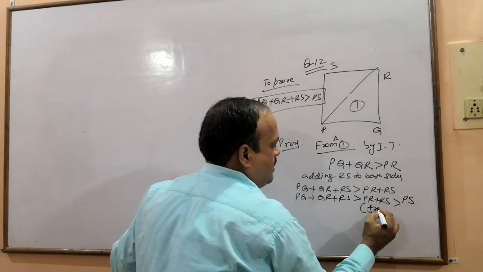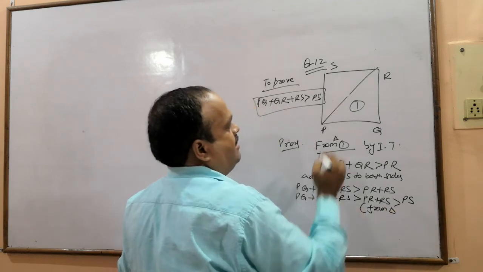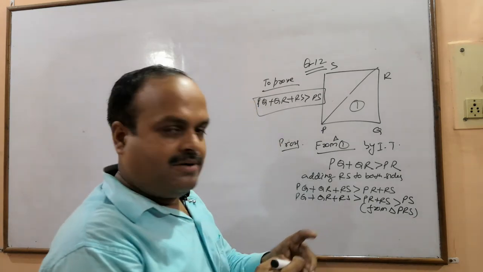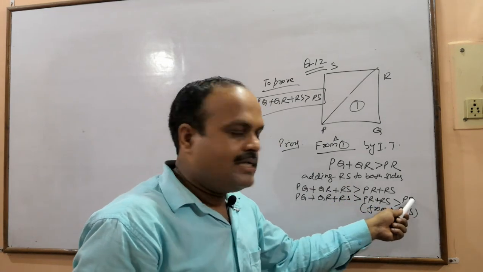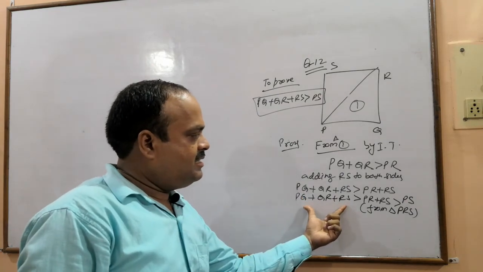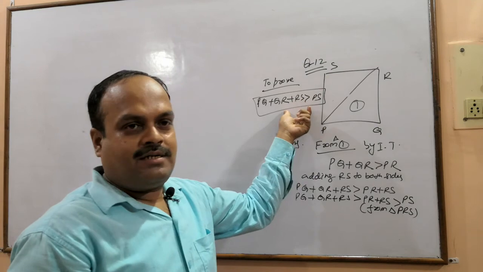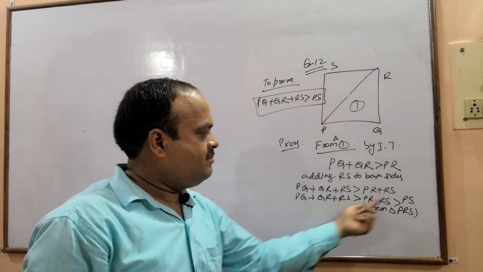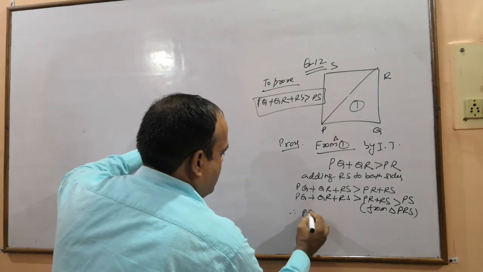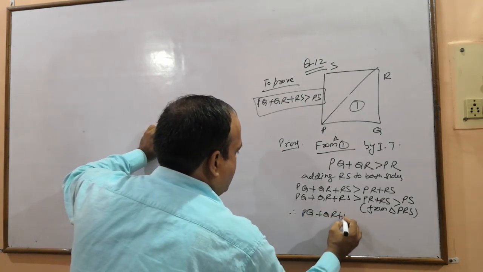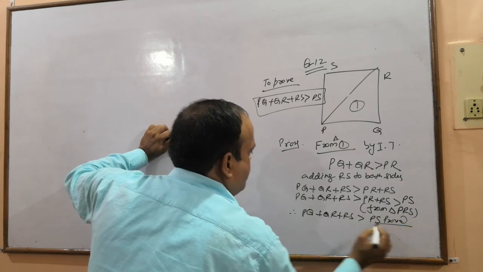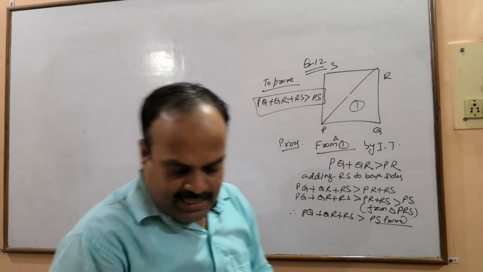And mention here, from triangle PRS, you have got this statement PR plus RS greater than PS. So what have you got? You have got that the sum of these is greater than PS, which you wanted. आपका आ गया. ये sides का sum इससे बड़ा हो गया. यही लाना था. Therefore PQ plus QR plus RS is greater than PS. Proved.